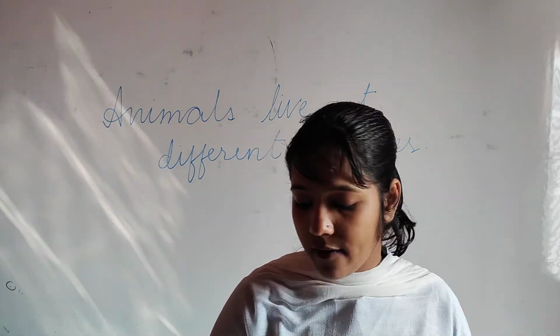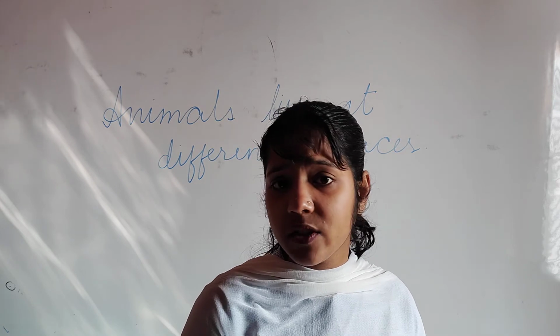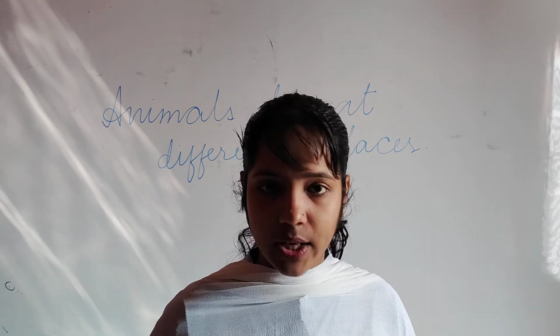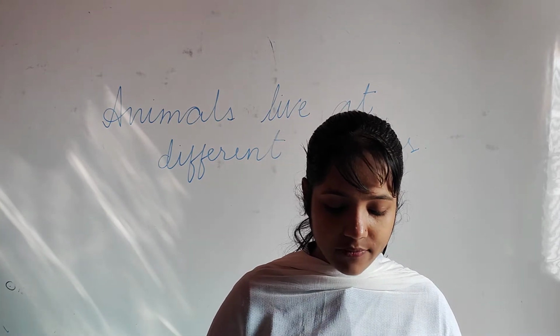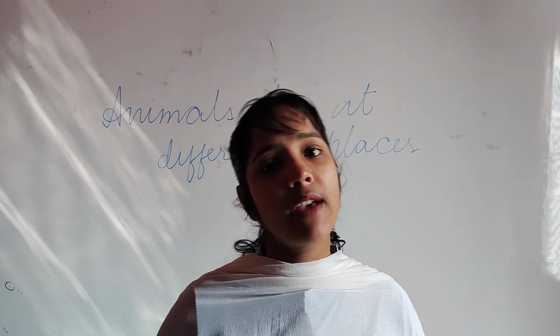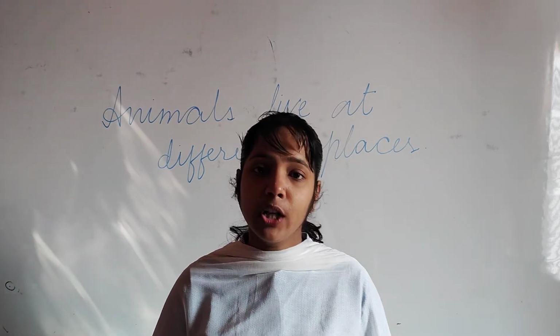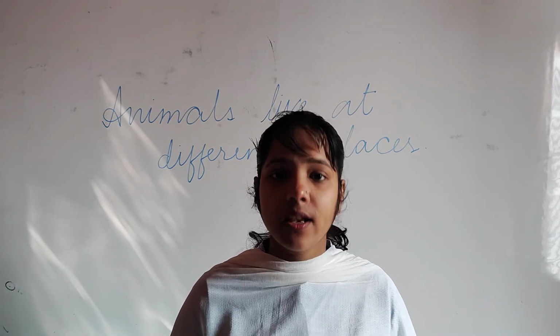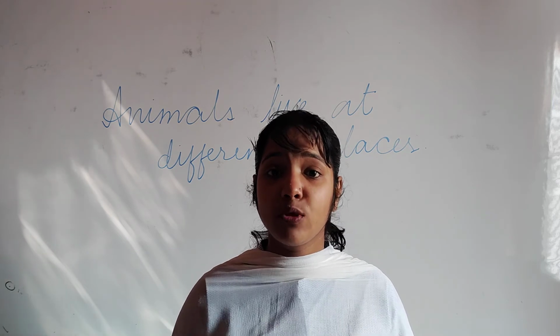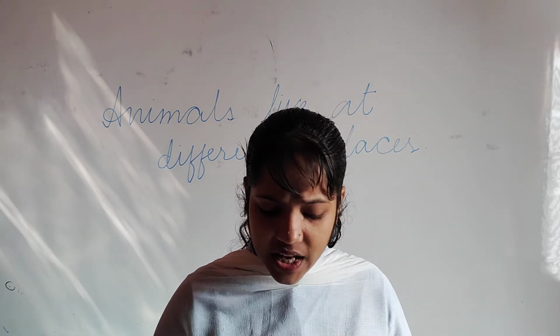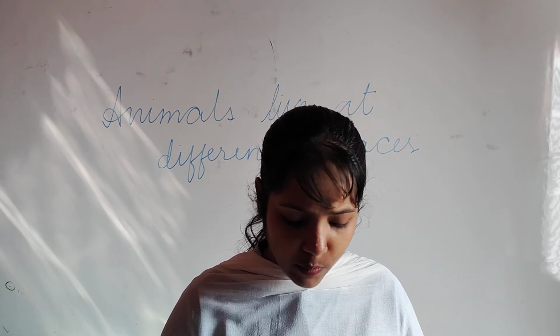Okay. So we have completed. Can you tell me what hen gives us? Hen gives us eggs. Okay. So we have completed the chapter of animals. We have learned animals. We have learned birds. We have learned insects. Okay, we have learned how animals are useful to us. Understood? So go through the chapter. There is a very easy exercise given in your book.